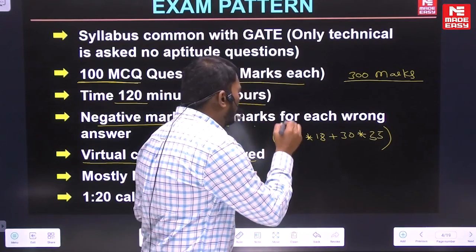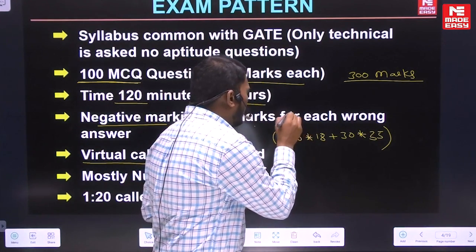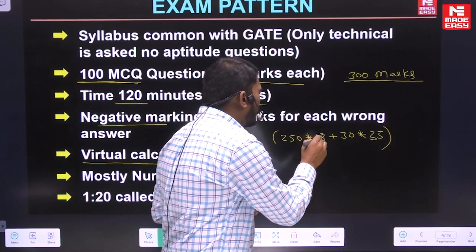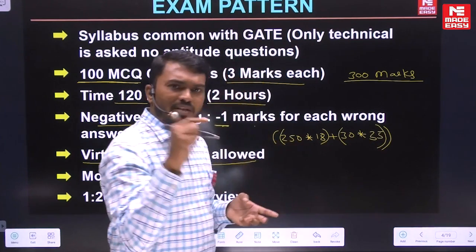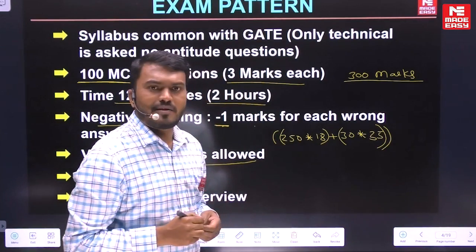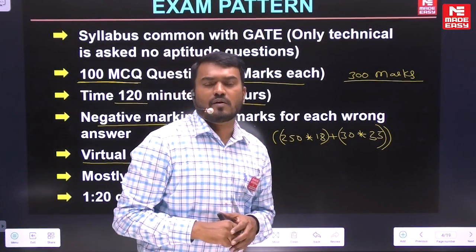Okay, you have to click 2, you have to click 5, you have to click 0, you have to click a star symbol, again 1, again 8, and you have to maintain the proper brackets. Okay, right? So if you make a simple mistake while clicking the virtual calculator, that will again give you a wrong answer.